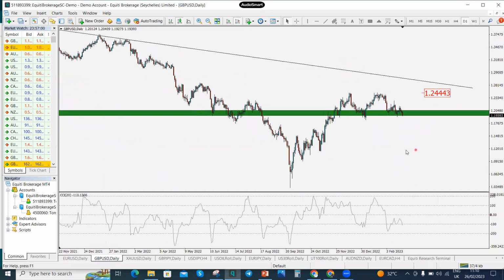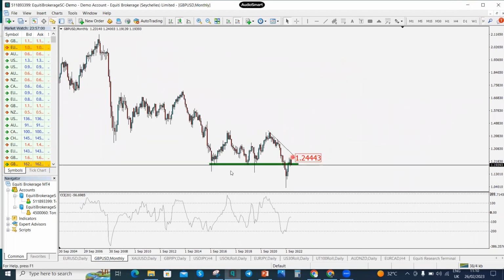All right, so that's my bias for Euro USD for this week. For GBP USD already, GBP USD is trading on a very significant support and resistance zone, on a monthly support zone. Let me just quickly show you that zone on the monthly time frame. If you watch it carefully, this is caused by volatility.